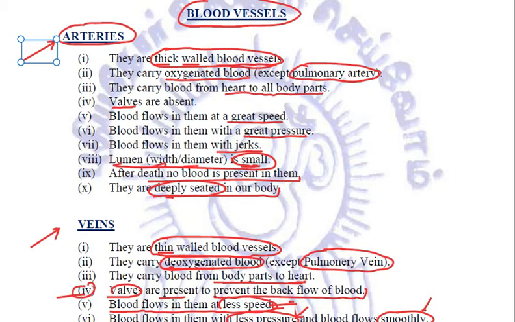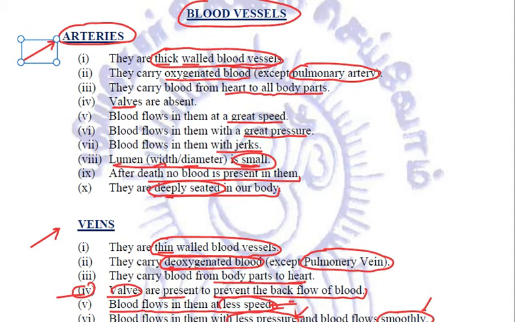Valves are absent in arteries and capillaries. They are present only in veins. And the function of valves is to prevent the backflow of blood. The lumen of arteries is small, veins is quite wide, but in blood capillaries the lumen is very, very small. Arteries are deeply seated in our body, veins are superficial, and blood capillaries are present all over, superficial also, deeply seated also.